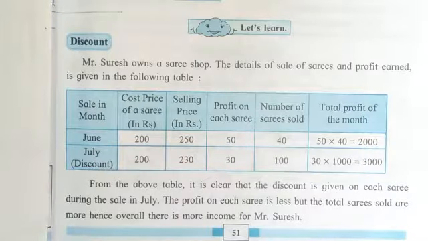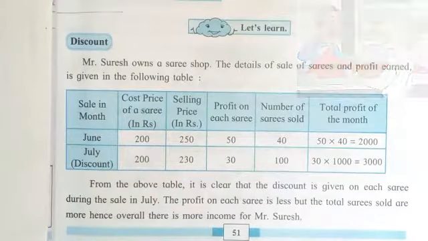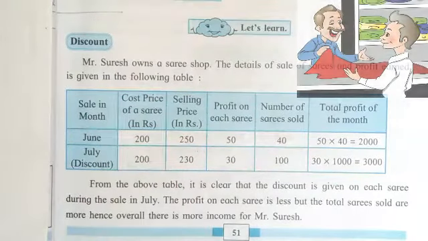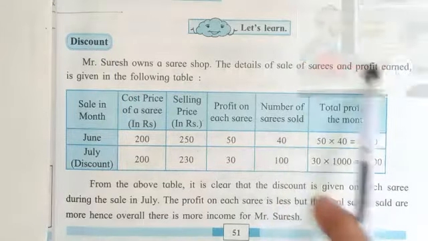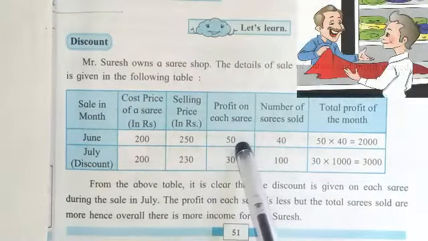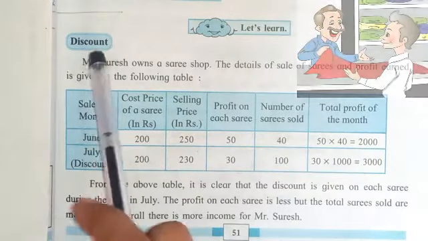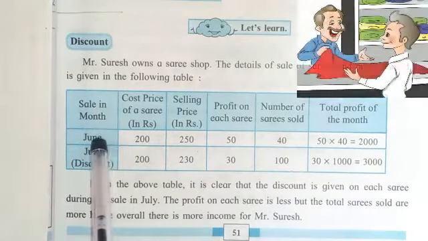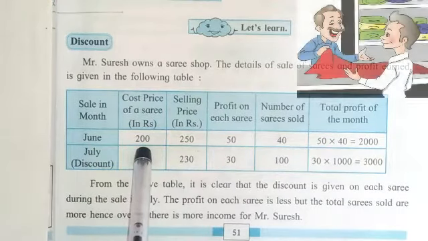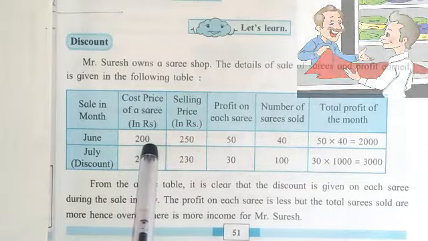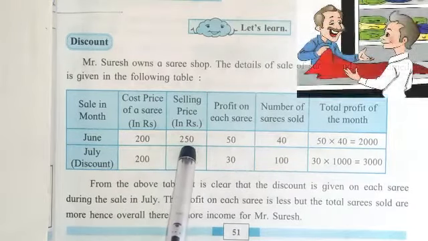So let's understand the concept of discount first, where the example of Mr. Suresh is given, who has his own sari shop, and the details of the sale of saris are given in the format of a table. In the month of June, the cost price of one sari was 200 rupees, and it was sold by Mr. Suresh at 250 rupees per sari.